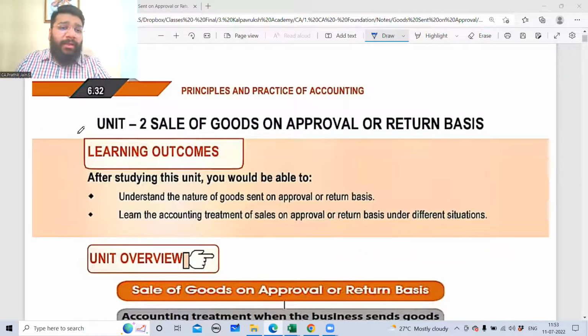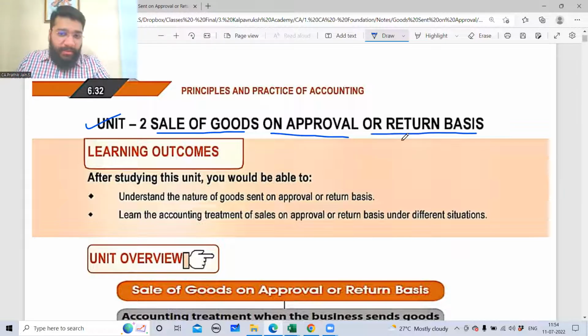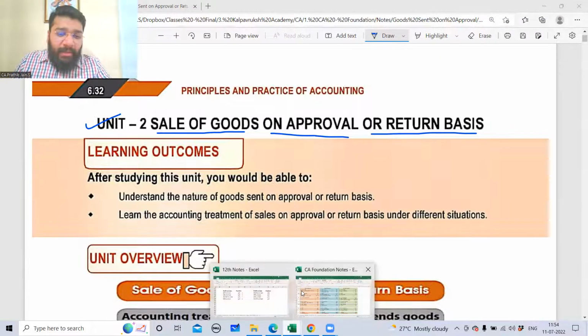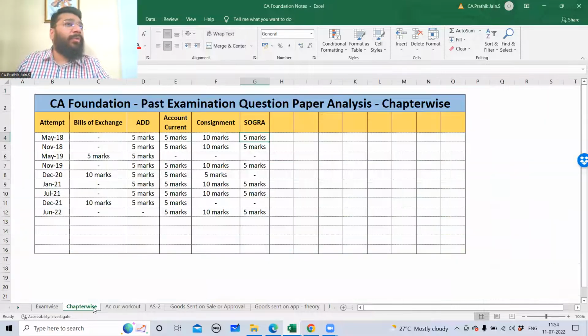So guys, today we are going to start a brand new topic, which is sale of goods on approval or return basis. Before I get into discussing the concept of this chapter, let's quickly have a glance at what weightage of marks this chapter carries from the CA Foundation examination point of view.